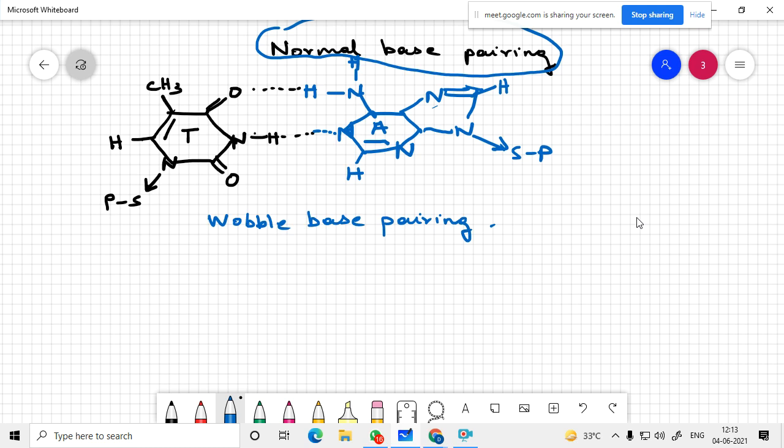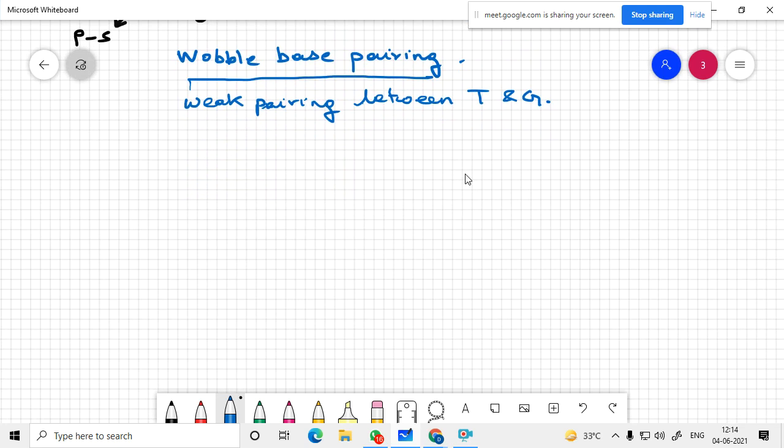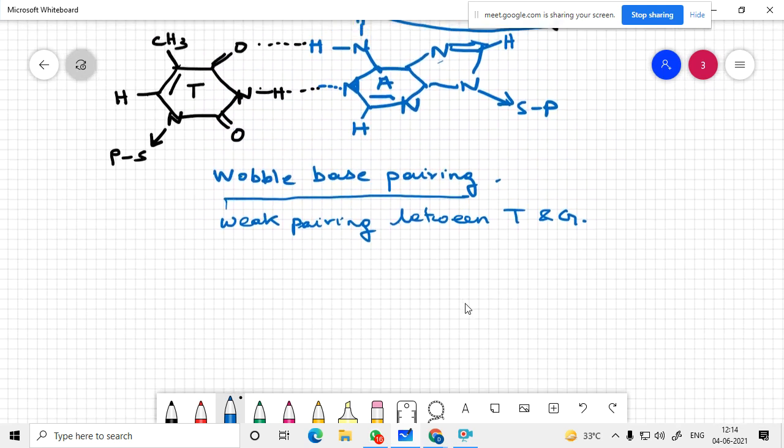There is a weak pairing between T and G. Wobble base pairing, that is weak pairing between T and G. Let's draw it.